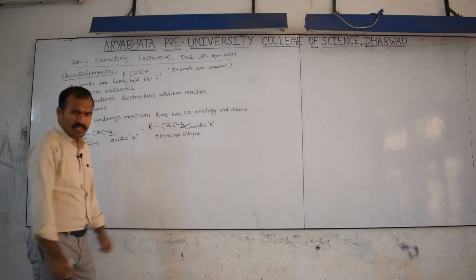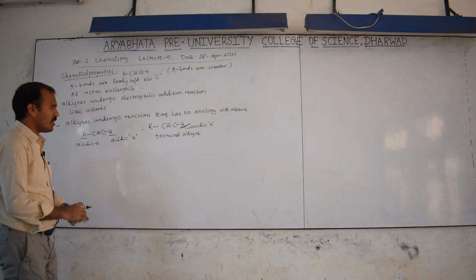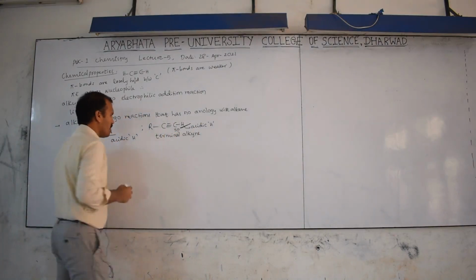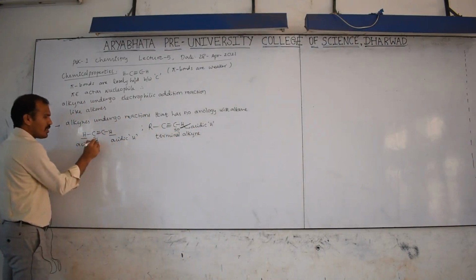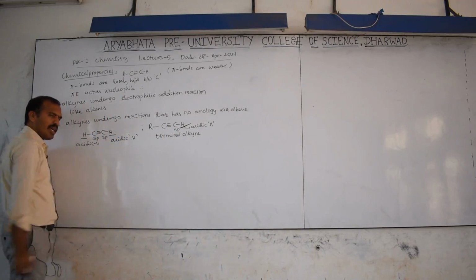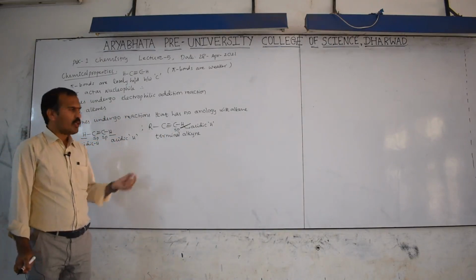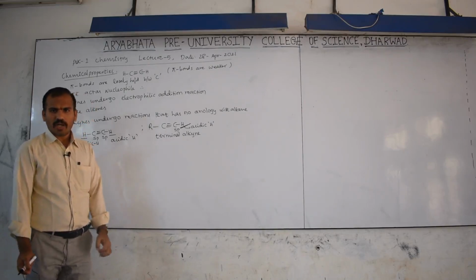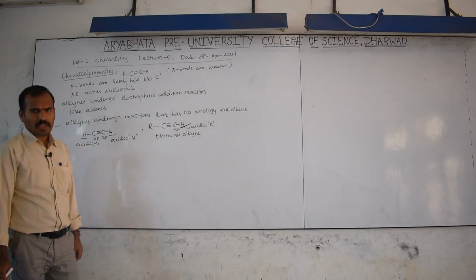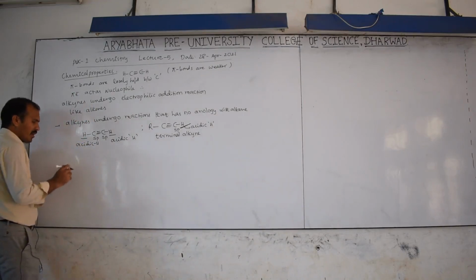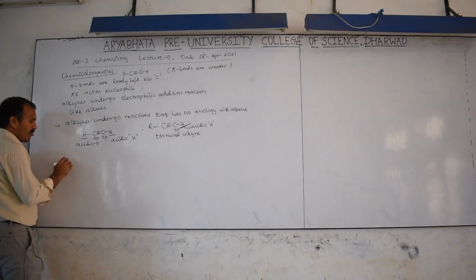Why is this acidic hydrogen? Reason, this hydrogen is bonded to which carbon? sp carbon. Here also these carbons are sp. So the hydrogen which is bonded to sp hybridized carbon is acidic in nature. If you compare with alkene and alkane, their acidic nature differs.